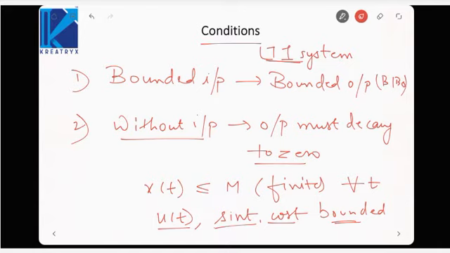Unbounded input may result in unbounded output even though the system may be stable. Some unbounded inputs are the ramp signal and parabolic signal.